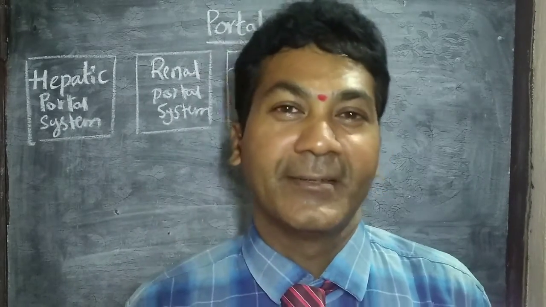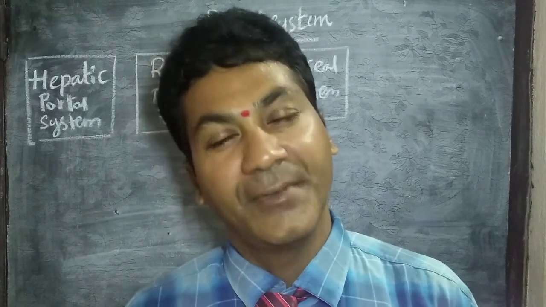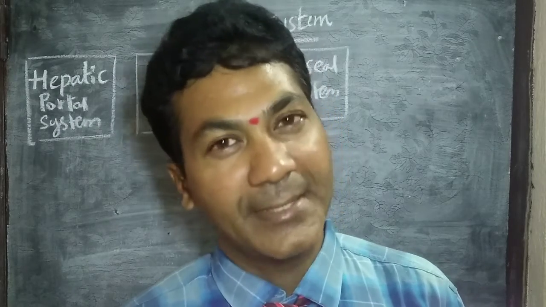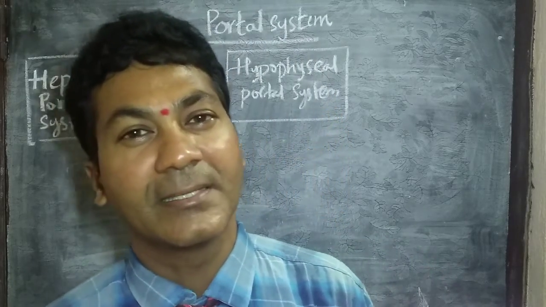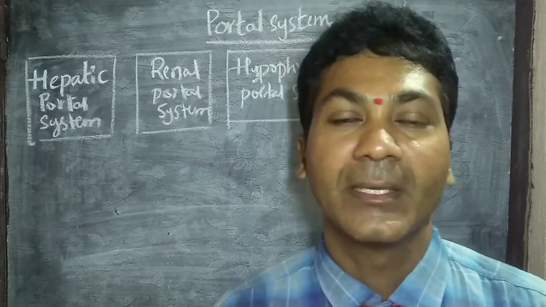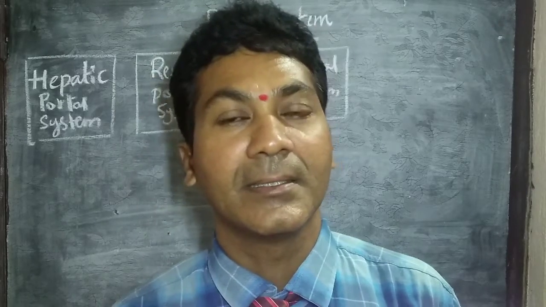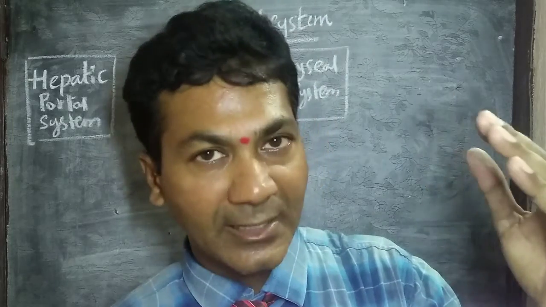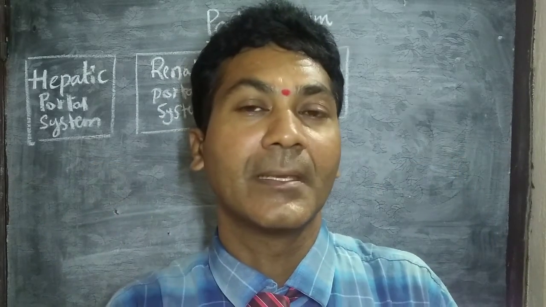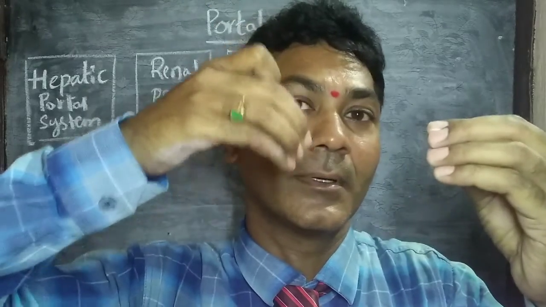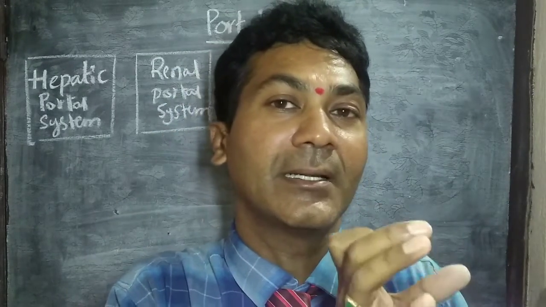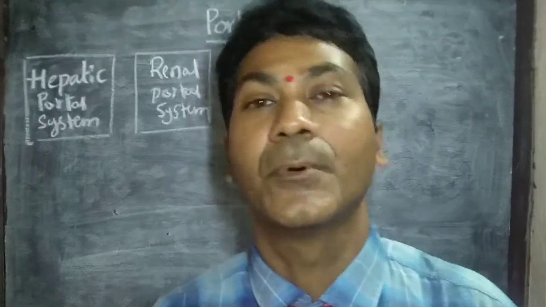Portal system is a part of venous system, whereas veins collect blood from body parts and supply blood to the heart, right? But in the portal system, what happens? Blood collected from a body part is supplied to another body part other than the heart. So body part to body part, if blood is supplied by skipping the heart, directly traveling from one body part to another, it is known as portal system.